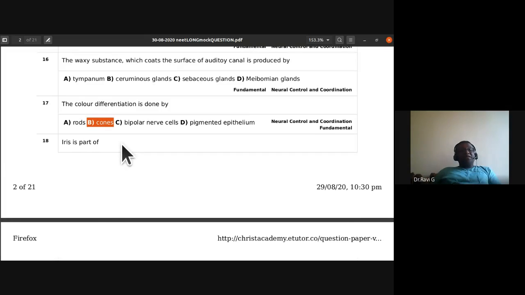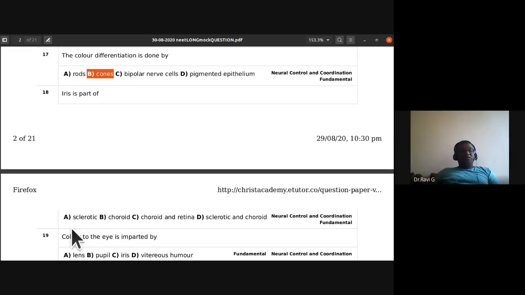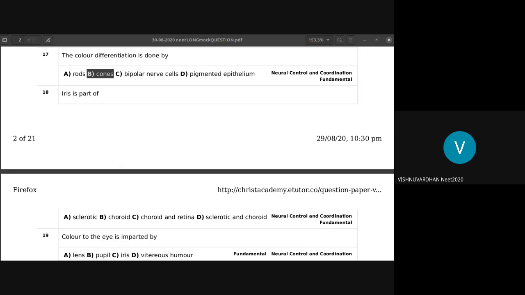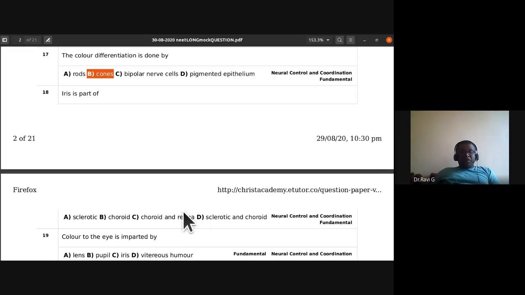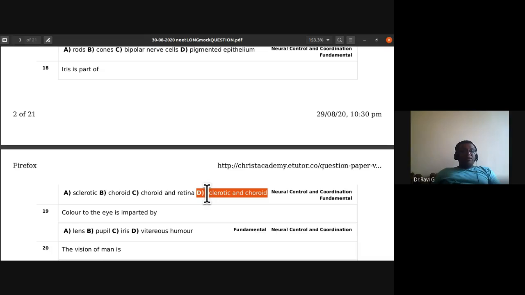18th one, iris is a part of A, sclerotic, choroid, choroid and retina, sclerotic and choroid. So iris is a part of what? Sclerotic and choroid. See, iris is a part of sclerotic and choroid. So that is the right answer. So iris is a part of sclerotic and choroid.